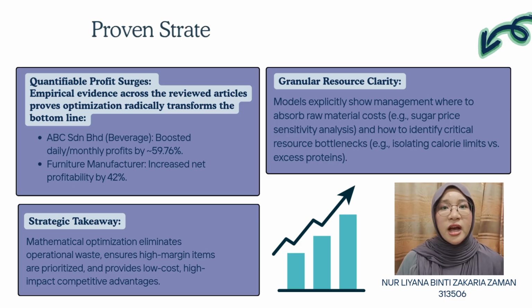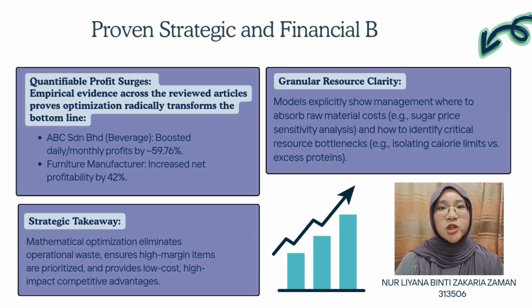Ultimately, what are the actual benefits of adopting this optimization method? The evidence across all 5 articles is overwhelmingly positive. When businesses switch from traditional trial and error to data-driven linear models, the financial leaps are dramatic. For example, the Malaysian drinking water producers saw their profits surge nearly 60%, while the furniture manufacturer's profit improved by 42%. Beyond the raw numbers, the literature highlights that this model gave management invaluable strategic clarity.